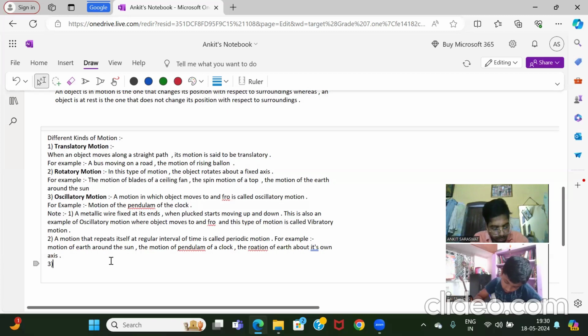Third point, write down: a motion that repeats itself but not at fixed intervals of time is called non-periodic motion.